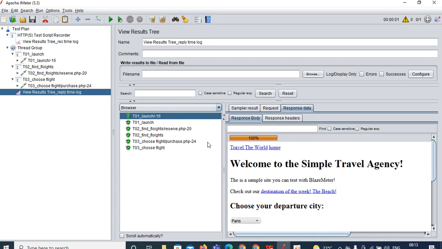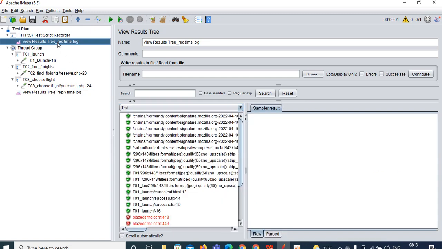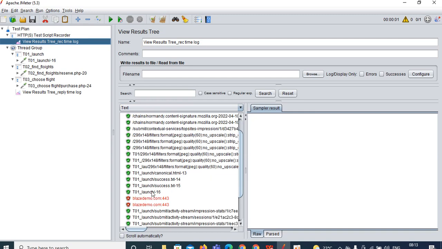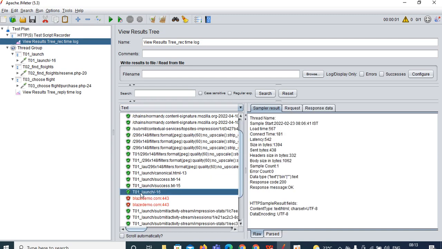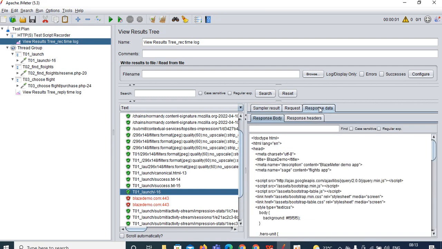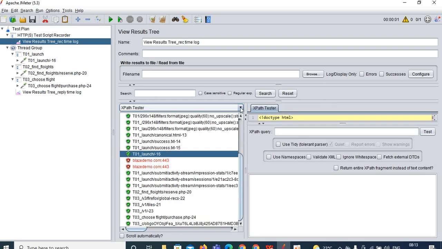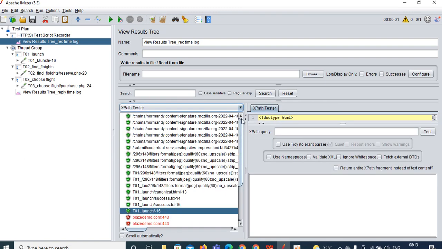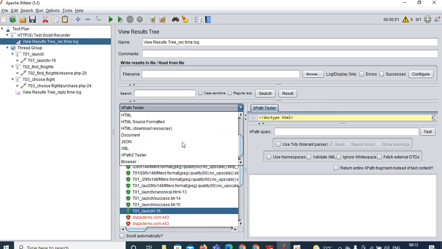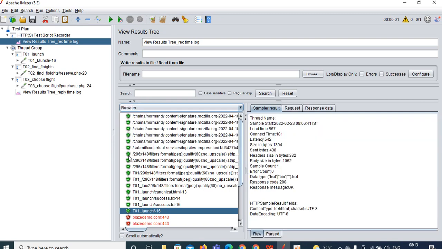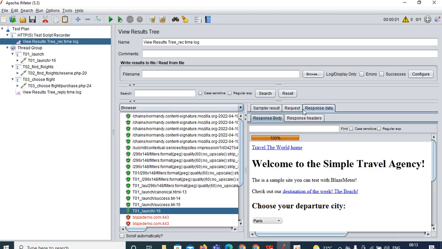If you want to verify the recording time log also, you can go and verify. Request number 16, right? Go to the recording time log. Here you can search for 16. Here you can see request number 16, T01 launch 16. Here also you can see T01 launch 16. Click on response data, click on response body, go with browser.